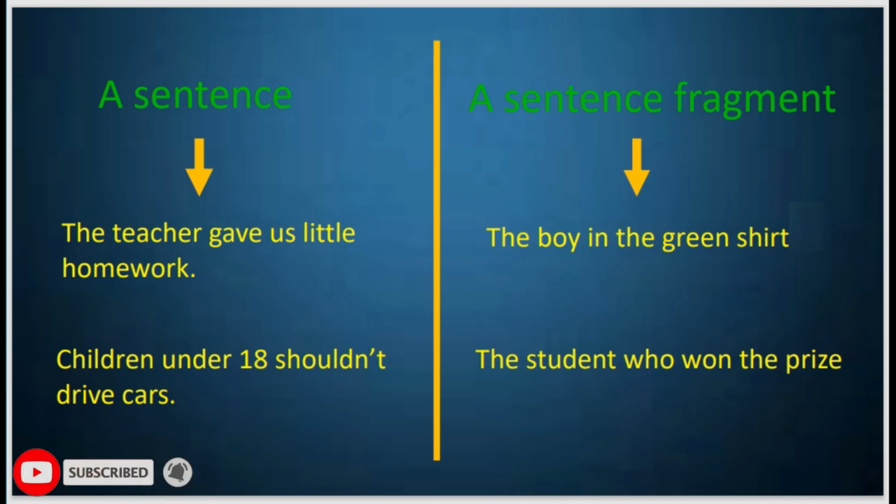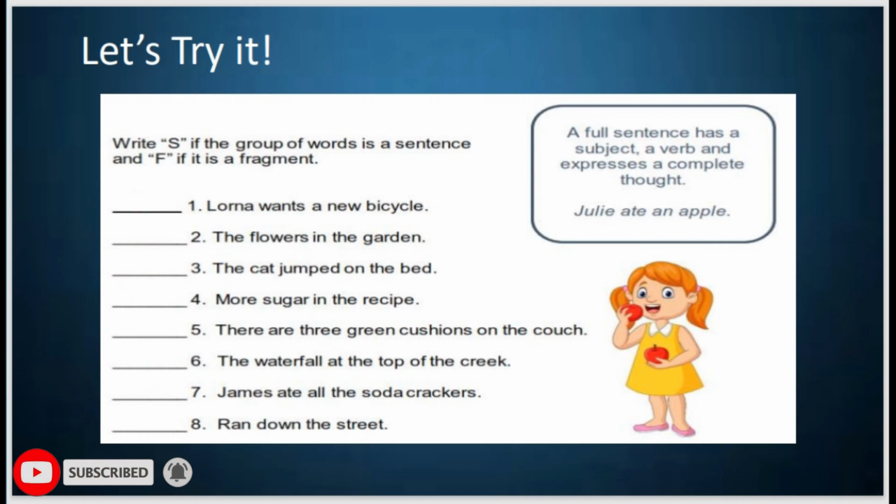So now let's try it. We have some examples here. Let's try to answer them together. Write S if the group of words is a complete sentence, and write F if the group of words is a sentence fragment. Now let's look at the first one.